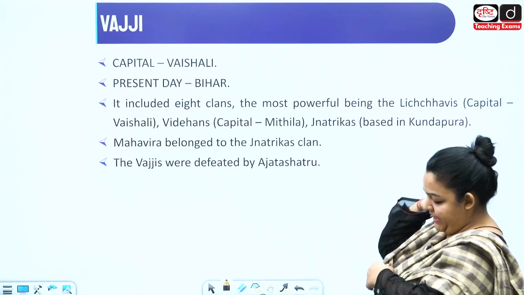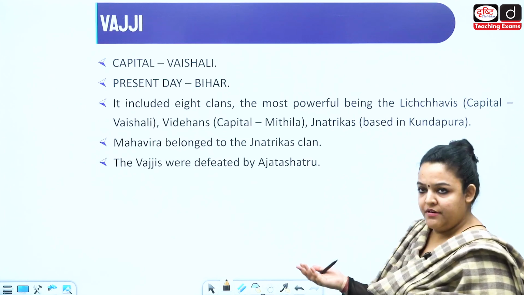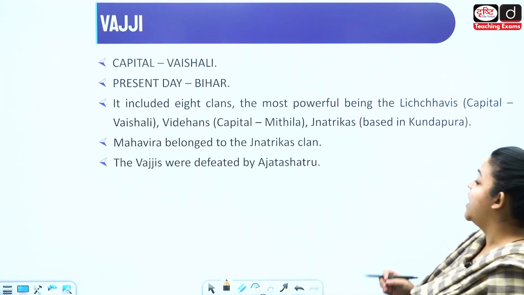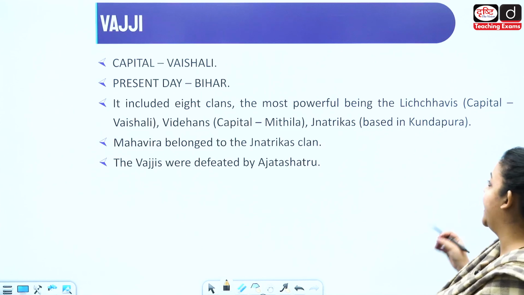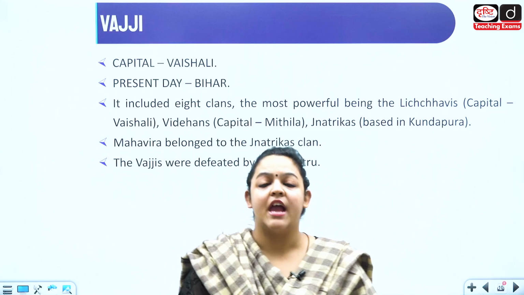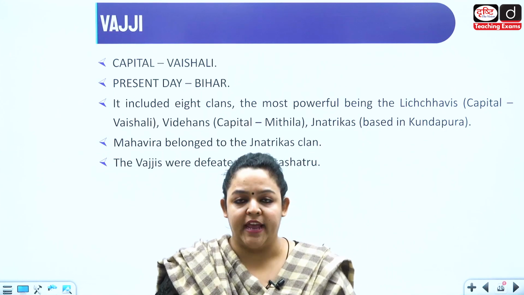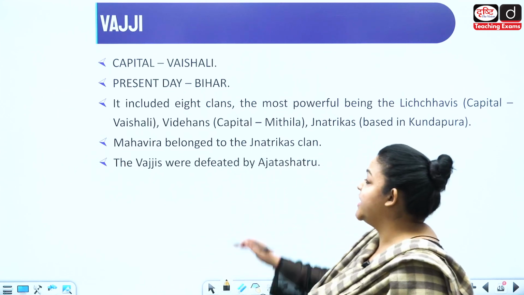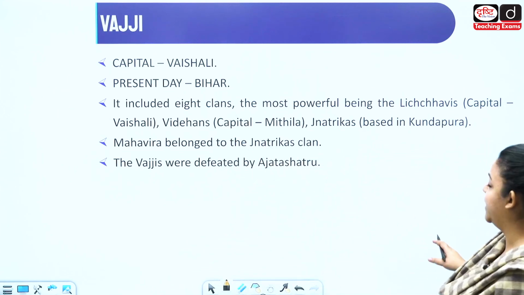Next, what we have is Vajji. So, capital is Vaishali. Present day location is Bihar. Now, it was ruled by 8 clans. So, now here also what do we have? We have a republican, or again a Gan or Sangh kind of governance. Okay. So, these were the 8 clans which were ruling them.